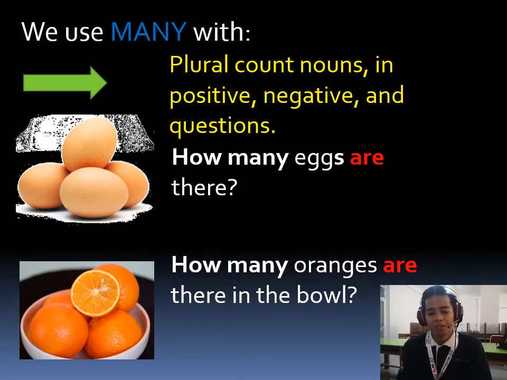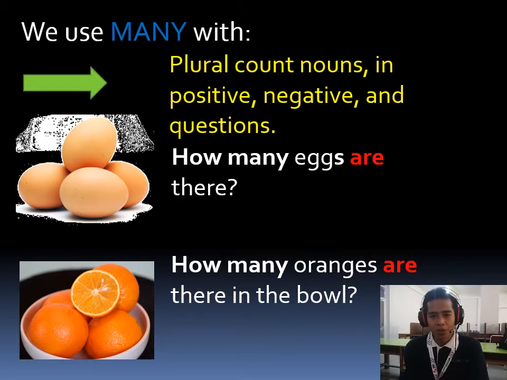For example, I have so many comic books. I have many brothers and sisters. Indonesia has many beautiful islands. Okay, that's in positive. How about in negative? I don't have many comic books. I don't have many games.